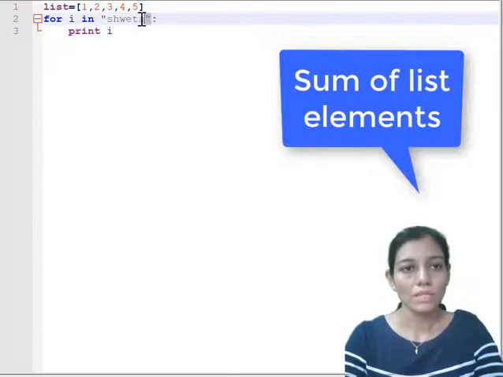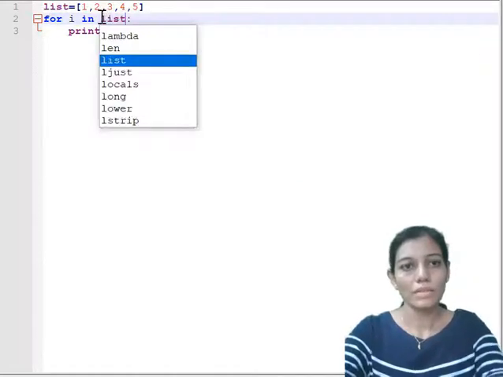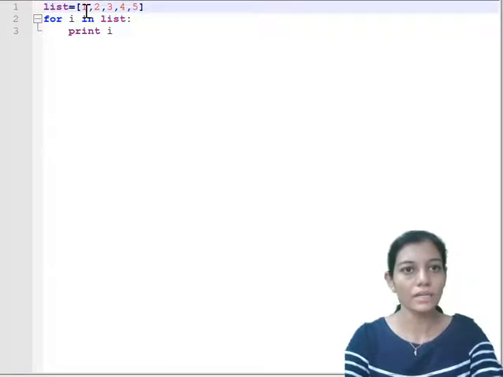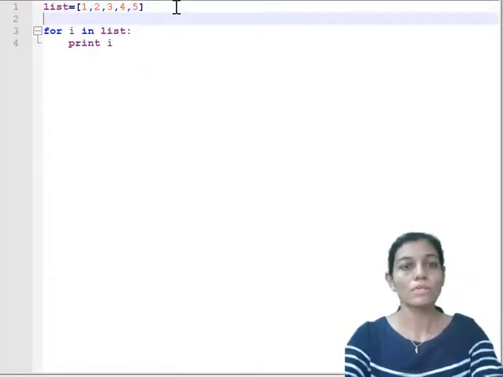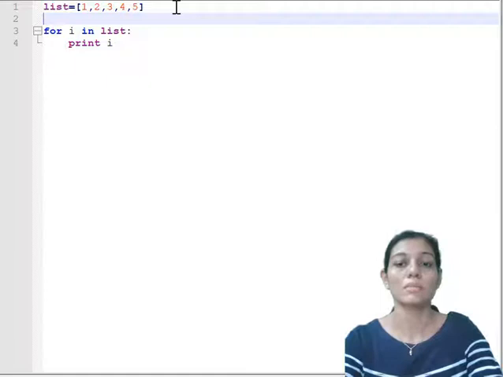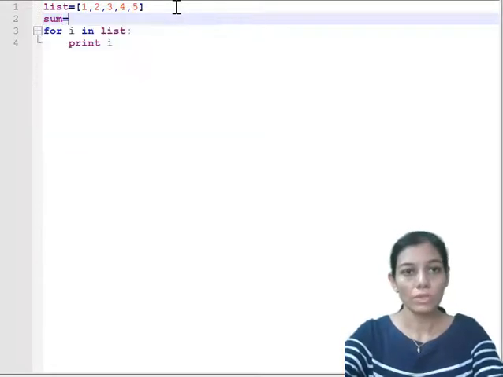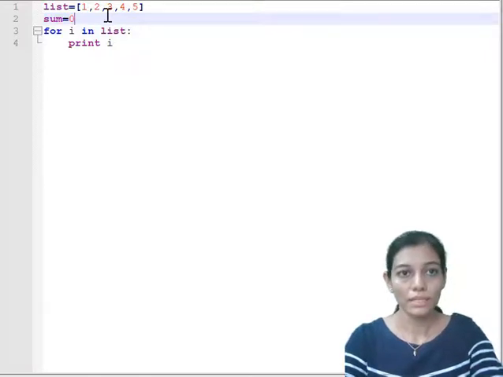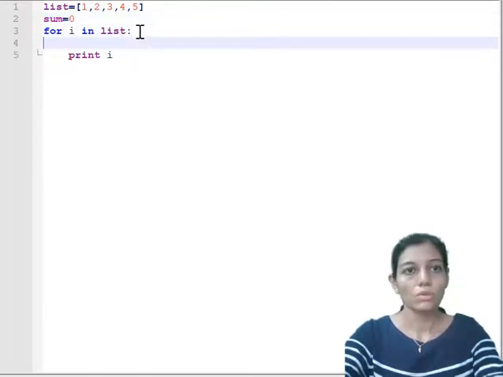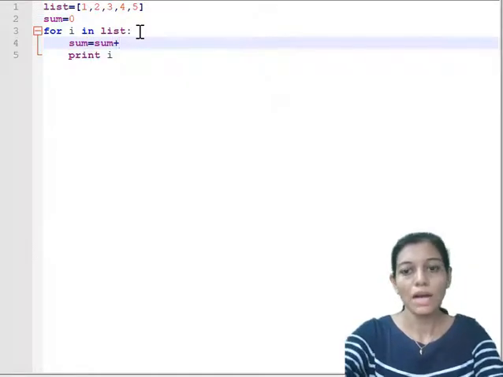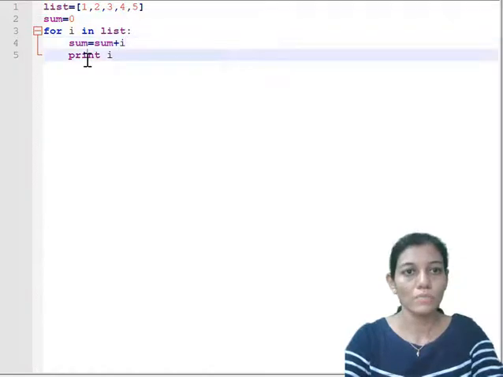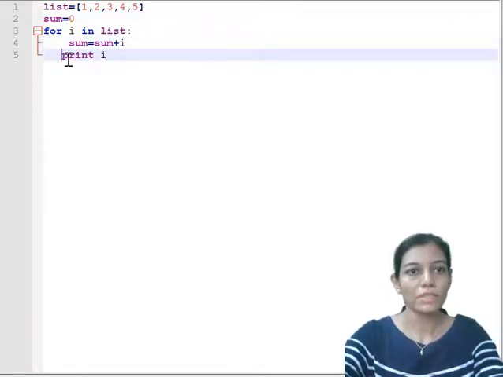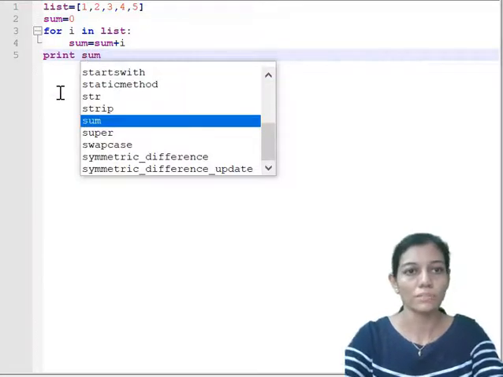So I am just again iterating all the elements of the list which I have already declared earlier, but now I don't want to simply print it. I want its summation. So I will be needing one accumulator, that is sum. So here I am declaring one accumulator, and that is sum. Okay, so what I need to write: sum equal to sum plus I, right? This is the code I am supposed to write, and at the end, after iterating all the elements, I'll be printing the final summation, right?